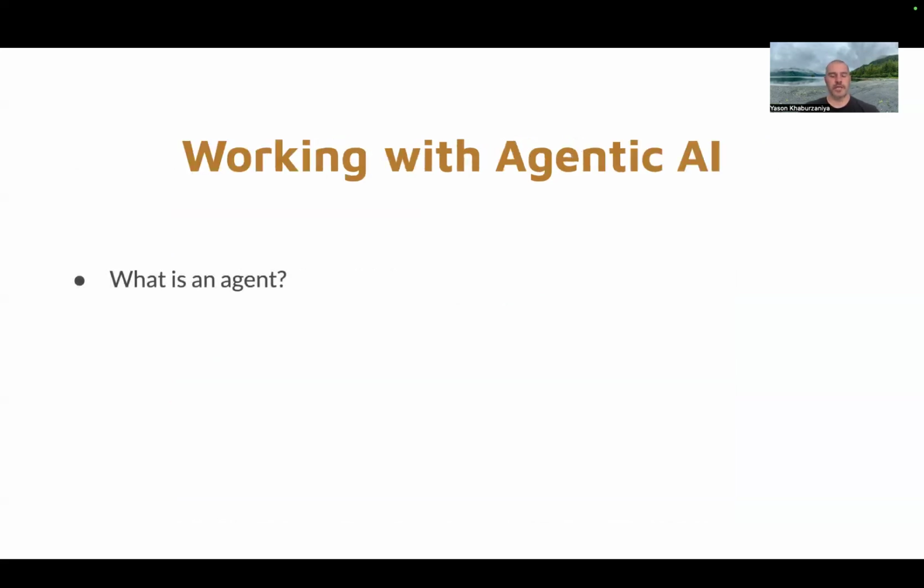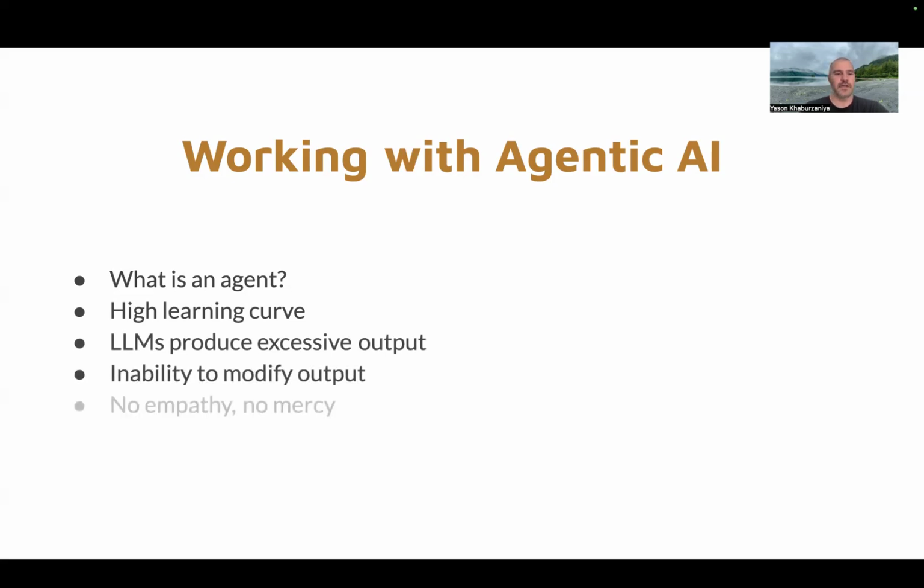Let's talk about what agents are. According to the dictionary, an agent is a person who acts on behalf of another person. And agentic AI is software that's driven by LLMs and uses tools to do things for you. And tools are just pieces of code that the LLMs know about. When you try to build your own agents, the learning curve is high. The LLMs produce excessive output, which is hard to modify. And when it's wrong, it's hard to forgive them.